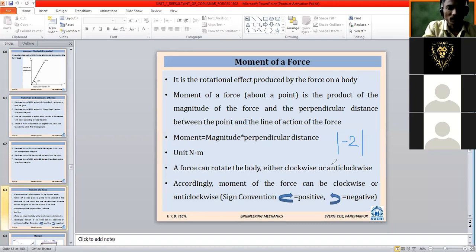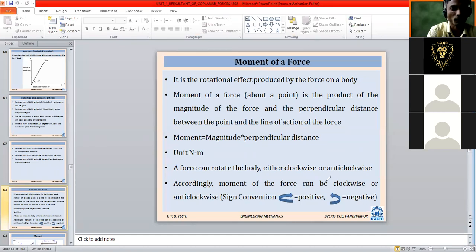Whatever I have written on the screen is mod of -2. What is this actually equal to? Two. Only two. Why? Because we have to consider only magnitude. We are interested in only the magnitude of the force.